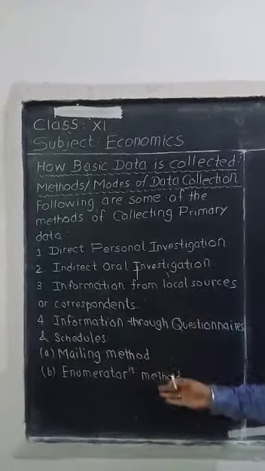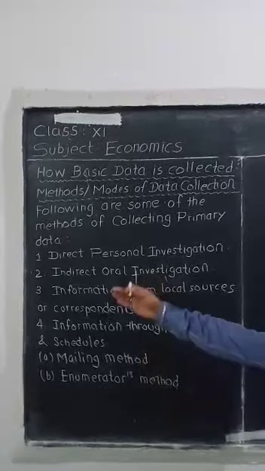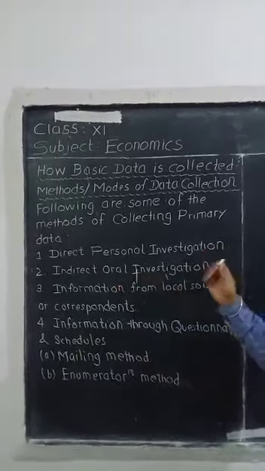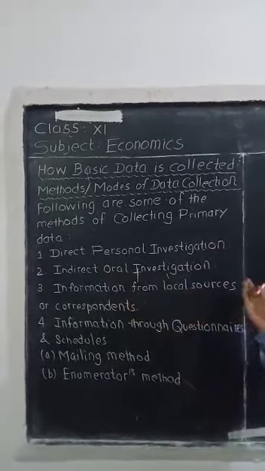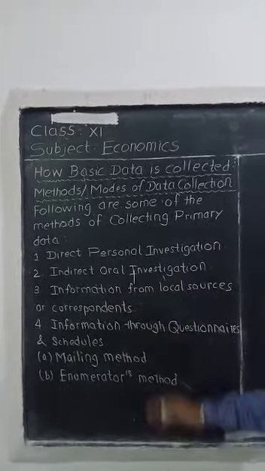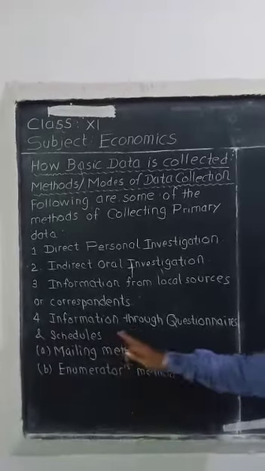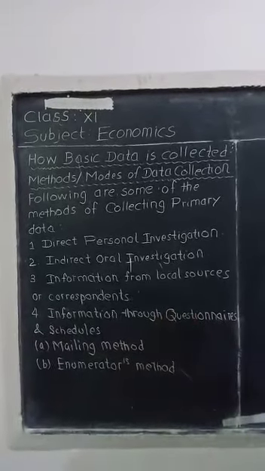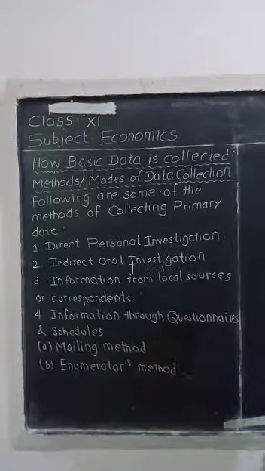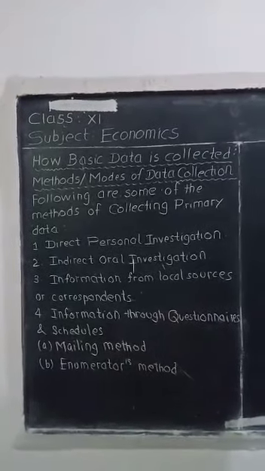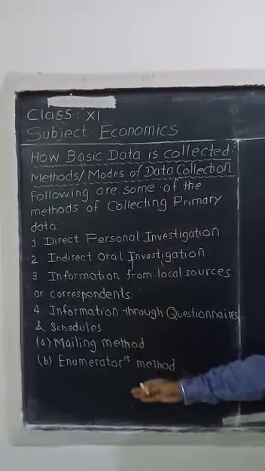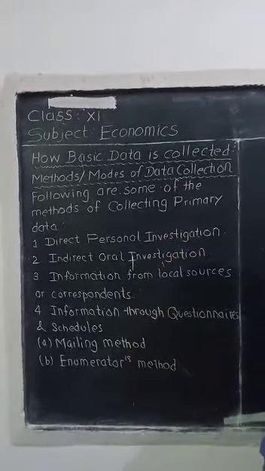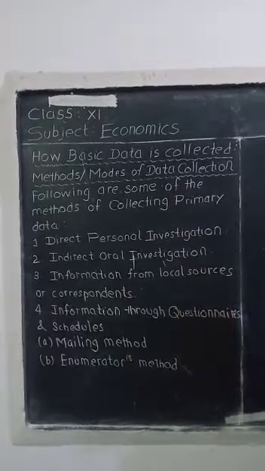Now you can see the 4 methods we are having. Direct personal investigation, we will begin with that. Then indirect oral investigation, information from local sources or correspondence, we will discuss what it means. Information through questionnaires and schedules, which is categorized into mailing method and enumerators method. Very easy to understand. Now you can pause the video, note down these 4 points, and one by one I will start discussing these methods. Okay students, now pause the video.